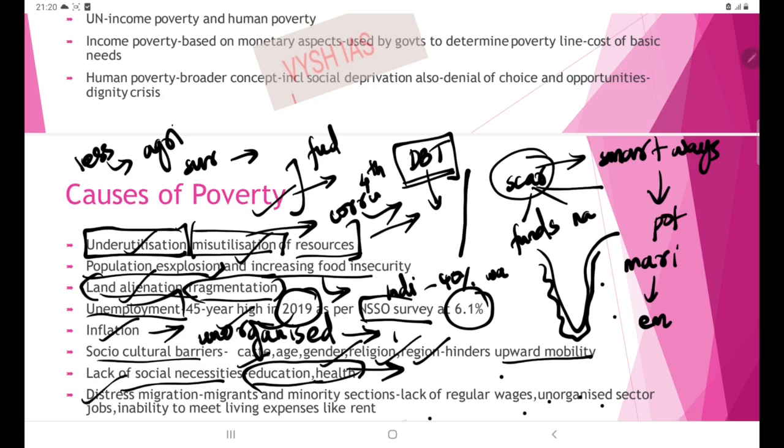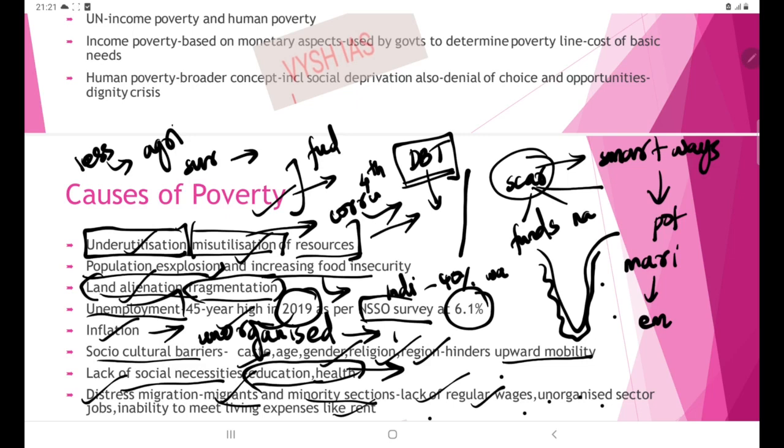Then the next reason is distress migration. Why is distress migration a problem? See, out of lower prospects in their hometown, people will be migrating to other cities. That can be intra-country, interstate, or inter-country migration, etc. So mainly these minority sections will be suffering during this distress migration, when they go to an even more insecure place through migration.